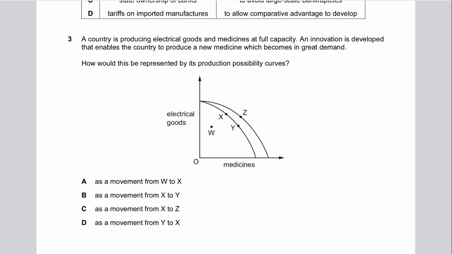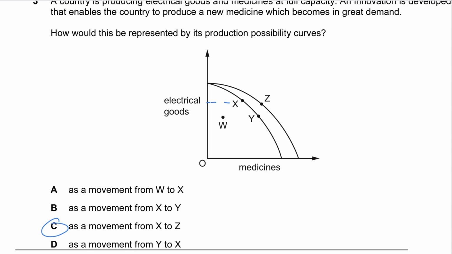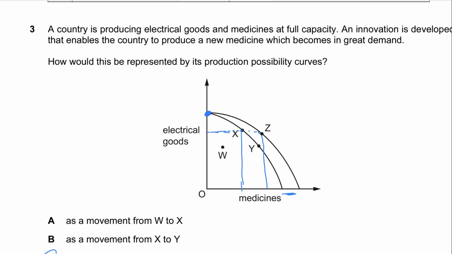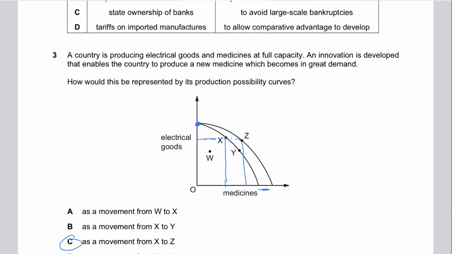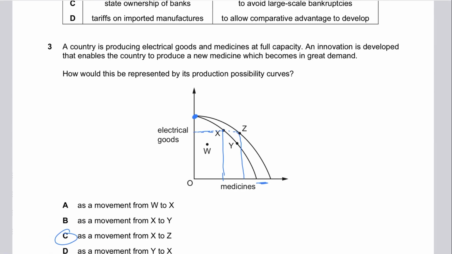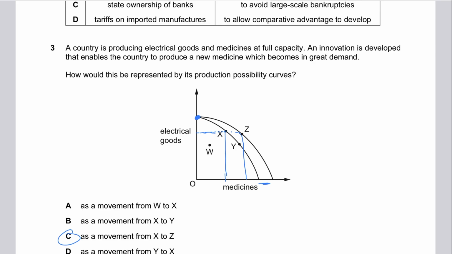It has to be C, right? A movement from X to Z, because you see the innovation is only taking place in medicine, so there has to be a pivotal shift, right? Nothing happens to the capacity of electrical goods. The maximum electrical goods that you can produce is still the same, but you can now produce more medicines because of innovation in medicine. So you move from X to Z. There's a productive capacity rise in medicines. So the productive capacity in medicines has increased, and you move from X to Z.